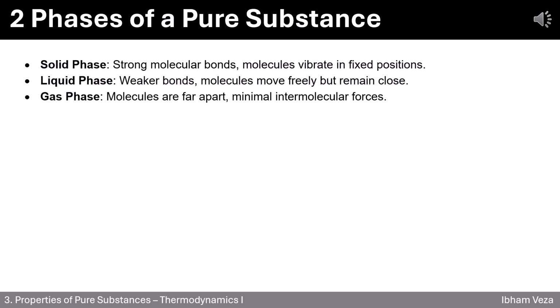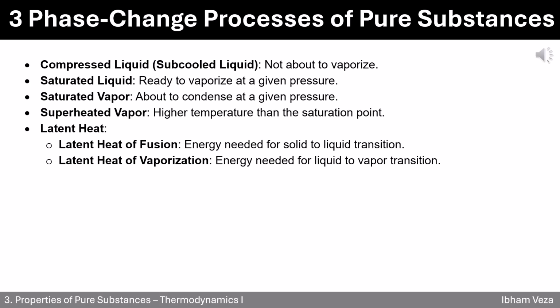Next, the liquid phase. Here, the bonds weaken. Molecules move more freely while still staying close. This gives liquids a definite volume, but no fixed shape. They flow. Finally, the gas phase. Molecules are far apart with very little attraction between them. They move rapidly in all directions, filling up any container. Understanding these phases helps you predict how a substance will respond when you change temperature or pressure, something every engineer needs to master.